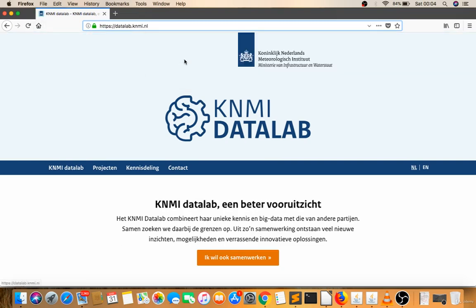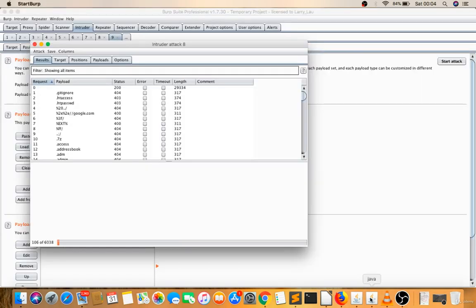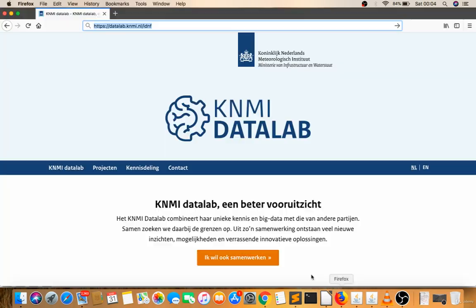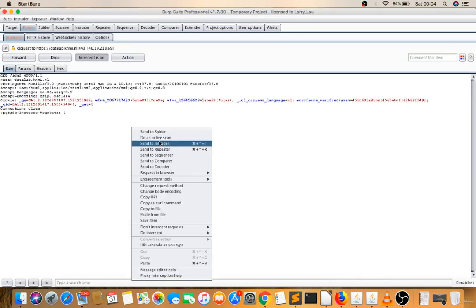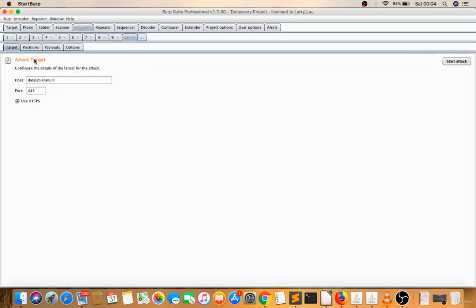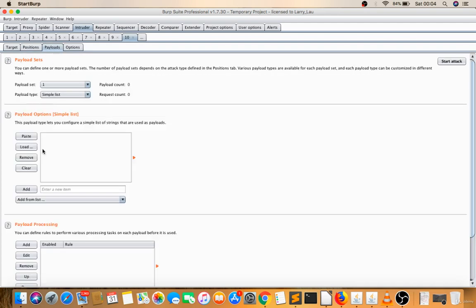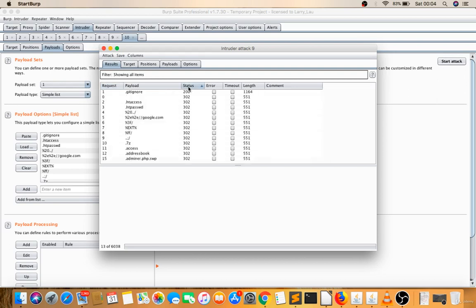So slash, I'll give identifier there. And I'll make proxy intercept is on. I'll just reload this. Right click, send this to intruder. Intruder positions. I'll first clear this. Let's add idnf, add payloads, load, start attack. See, now I got some files.